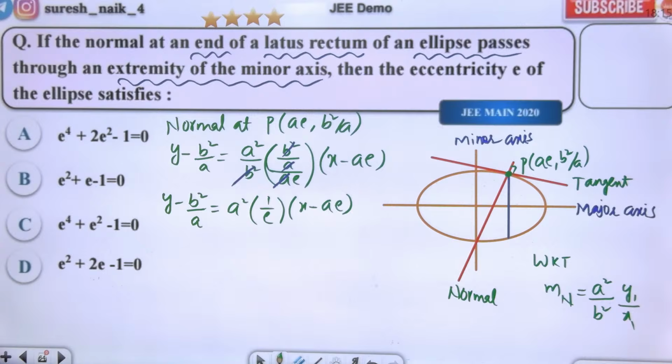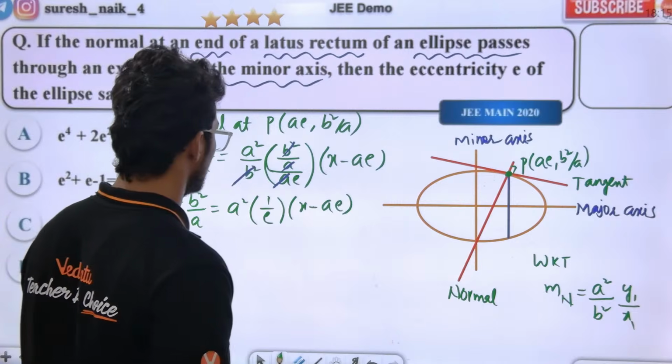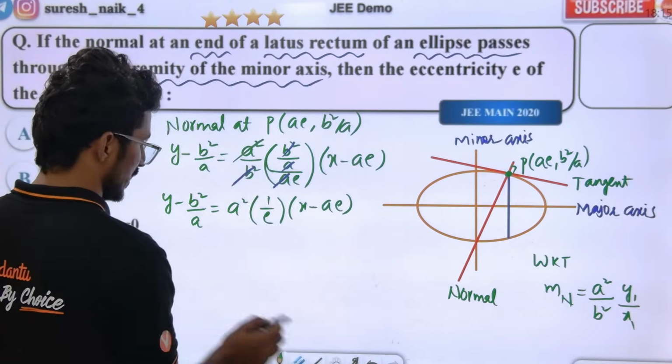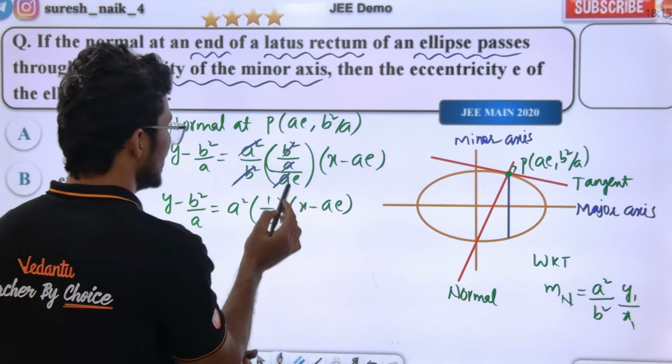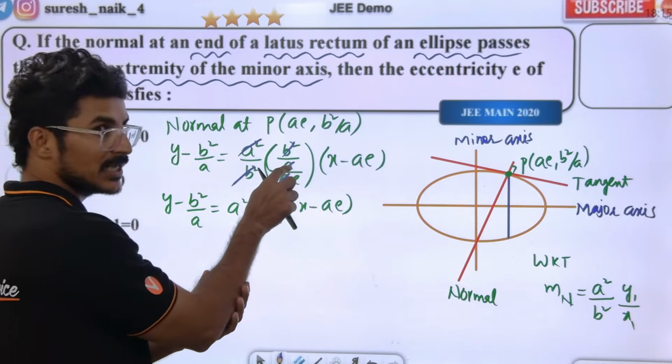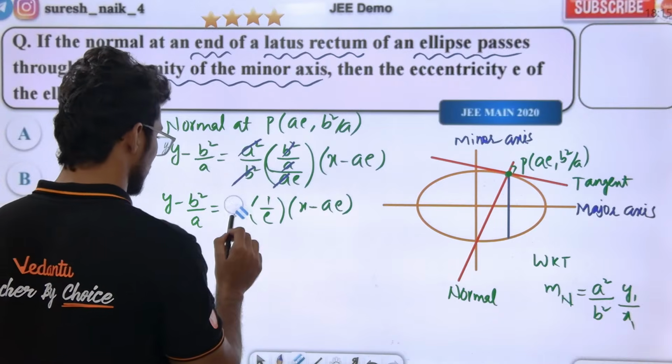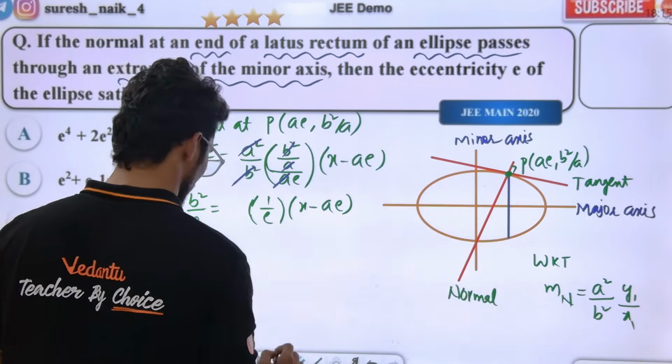Sir, somewhere I think a mistake was made. What did we miss? a square by b square, y1 by x1. Everything is cool? Yes, sir, actually I have a doubt here. We made a mistake here. This cancels, y cancels. In the ae, this is the denominator, a square, a square cancel. So in the a square, only 1 by e will come.